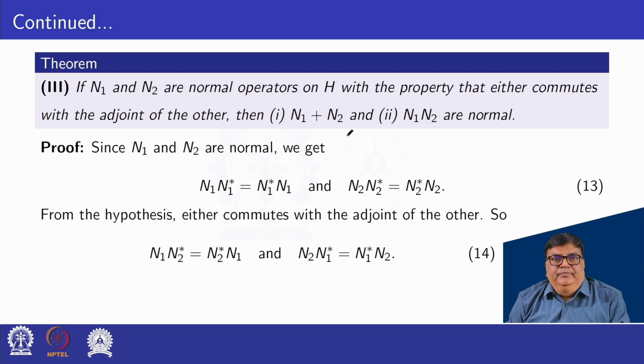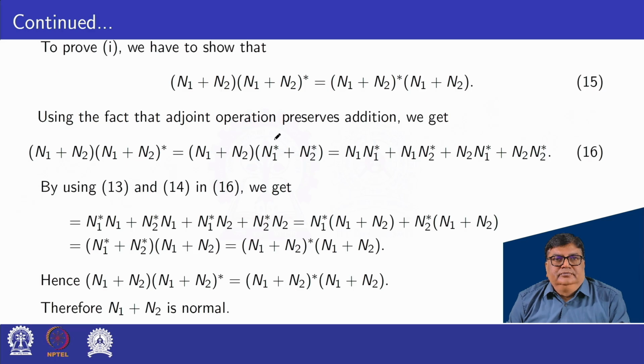So let us prove n1 plus n2 and n1 into n2 are normal. To prove first, we have to show that n1 plus n2 is normal. That is n1 plus n2 into star of n1 plus n2 is equal to star of n1 plus n2 into n1 plus n2.